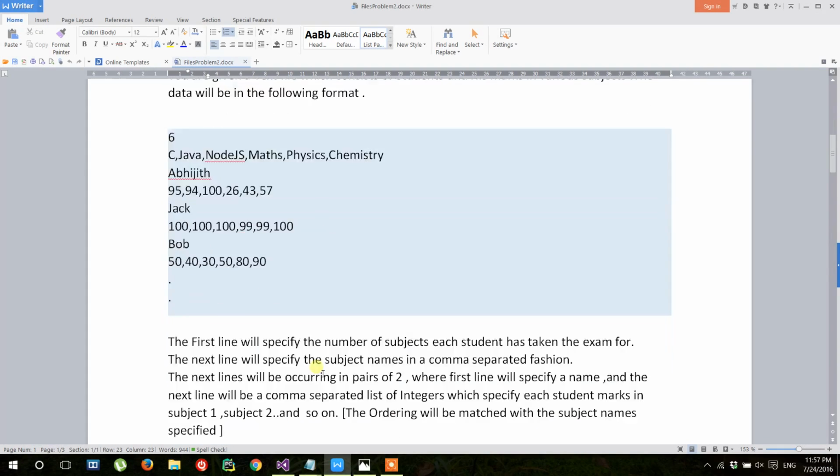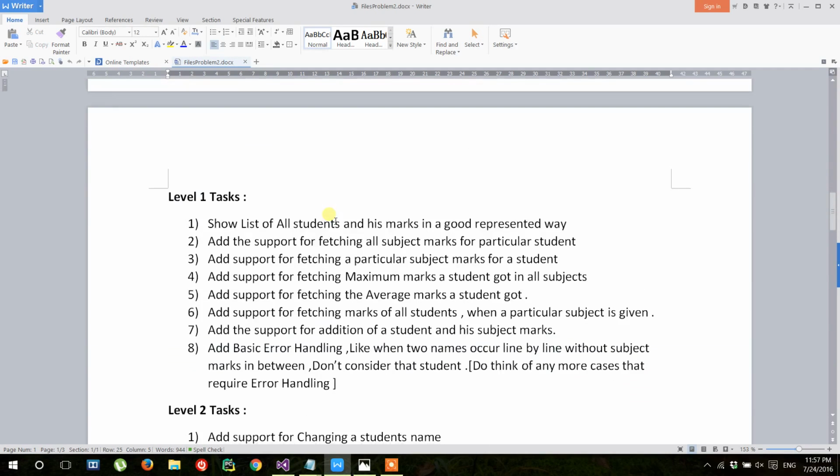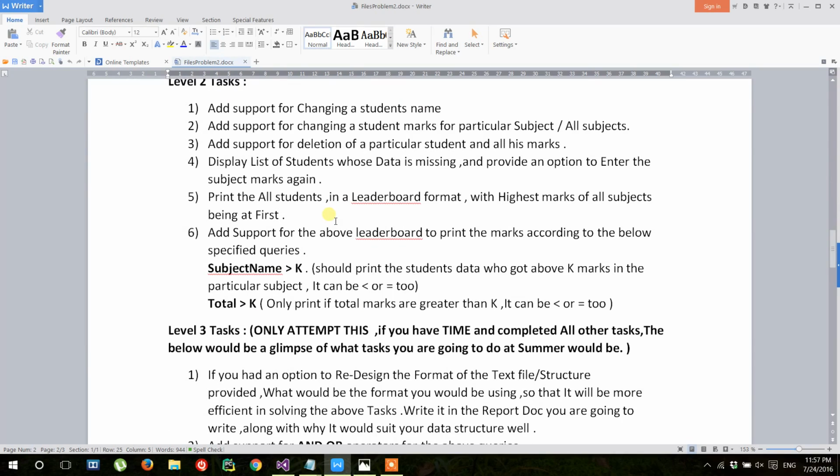Given a text file in the following format, the first line consists of the number of subjects and the second line its subject names, and from the next line to the end of the file we will have a sequence of students with the student name and subject marks. So we need to perform actions like whenever a student name is given, we need to print all the student names, his average, his total, and in which subject he got the maximum.